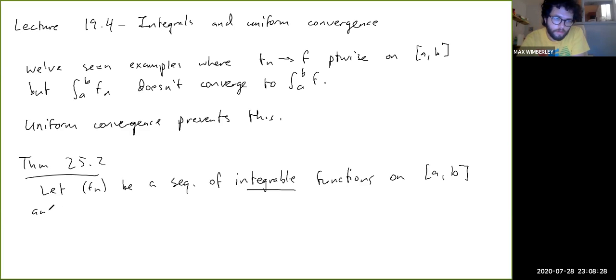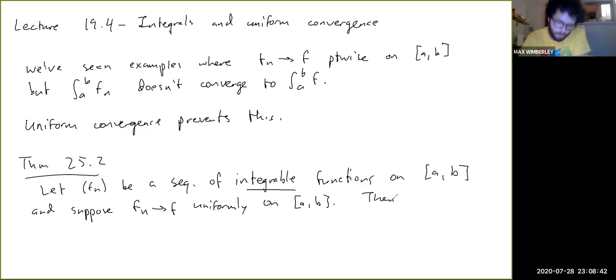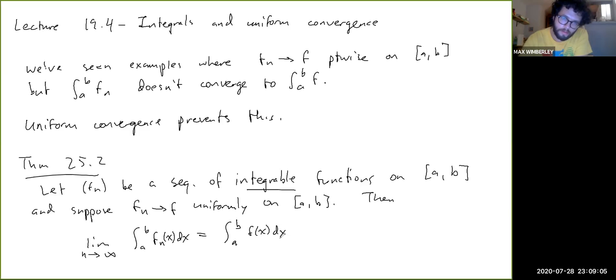And suppose Fn converges to F uniformly on AB. Then the limit as n goes to infinity of the integral from A to B of Fn of x dx, if you want, I prefer not to use that notation, but that's what they use in the book, equals the integral from A to B of f of x dx, okay?